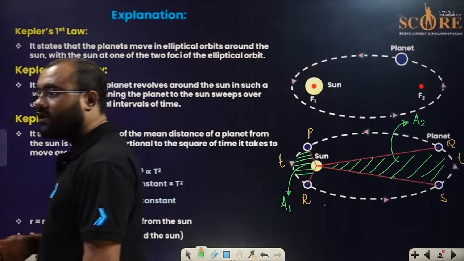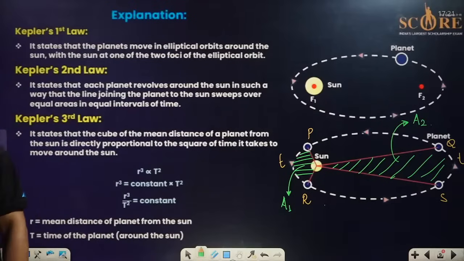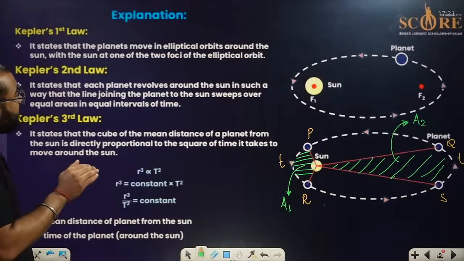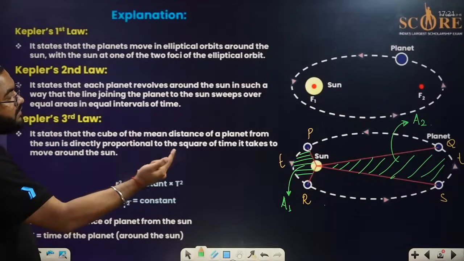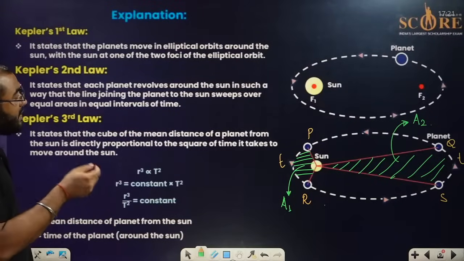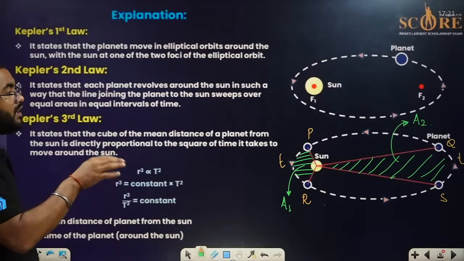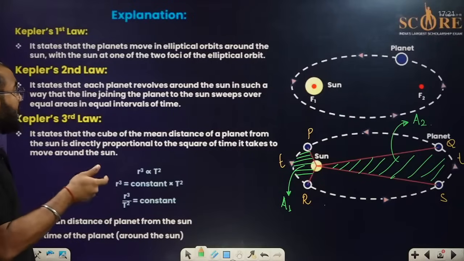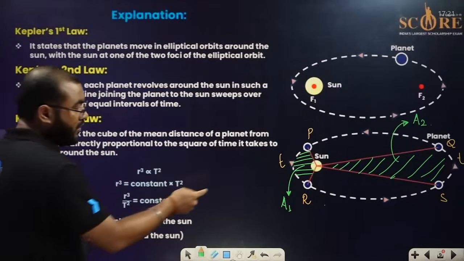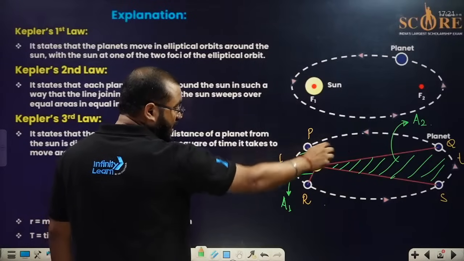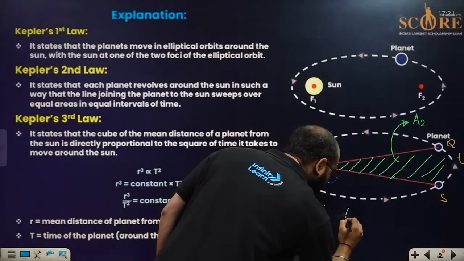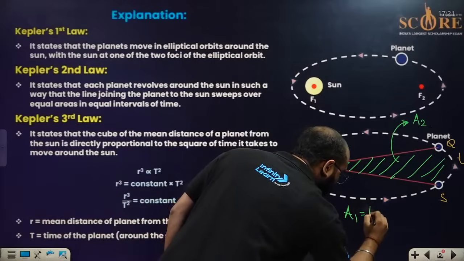So Kepler's second law, also called the law of areas, everyone, states that each planet revolves around the sun in such a way that the line joining the planet to the sun sweeps over equal area in equal intervals of time. So if the time is the same, then the second law says area 1 will be equal to area 2.